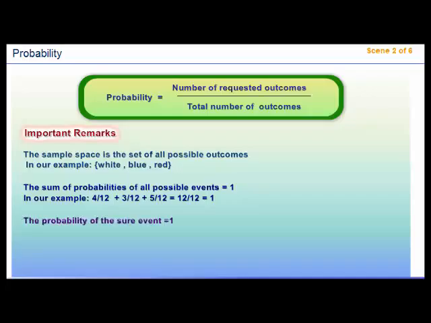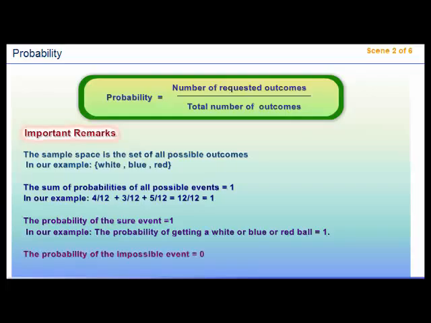3. The probability of the sure event equals 1. In our example, the probability of getting a white or blue or red ball equals 1. 4. The probability of the impossible event equals 0. In our example, the probability of getting a black ball equals 0.